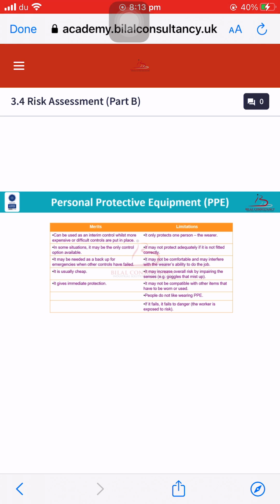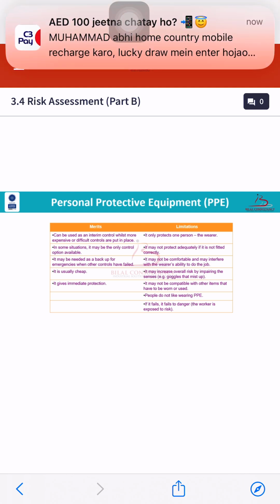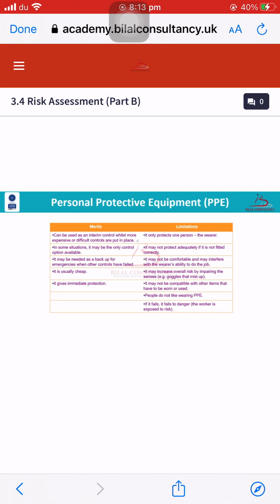In some situations, it may be the only control option available. For example, for any type of activity, if we fail to apply any engineering control and any administrative control, the last option left for us is to use PPEs, the personal protective equipment. In those scenarios, PPE is the only step which can help us prevent any kind of incident or injury.